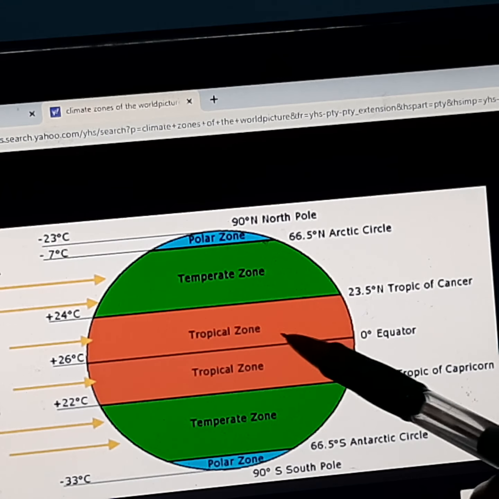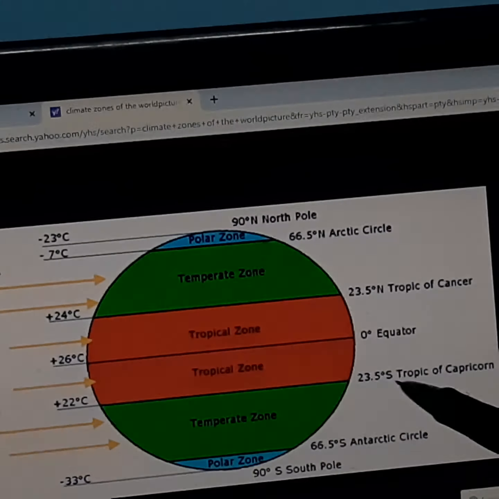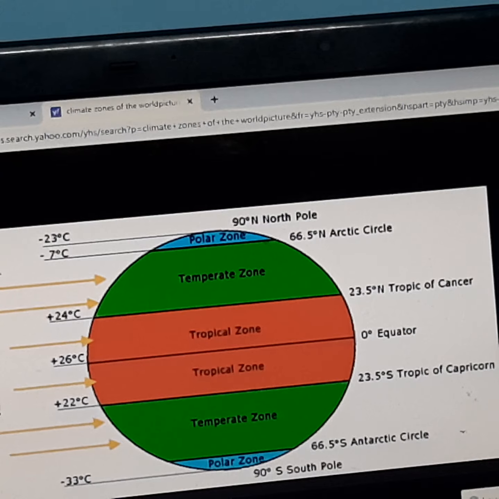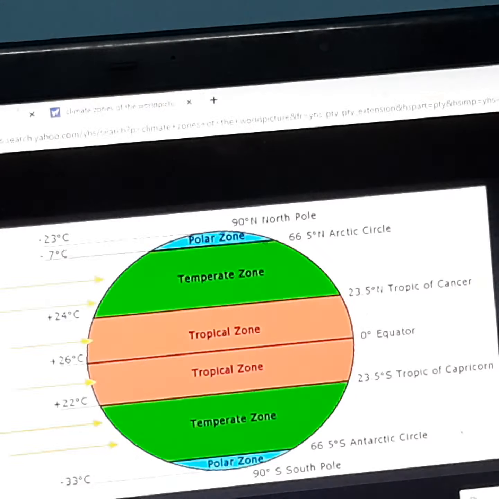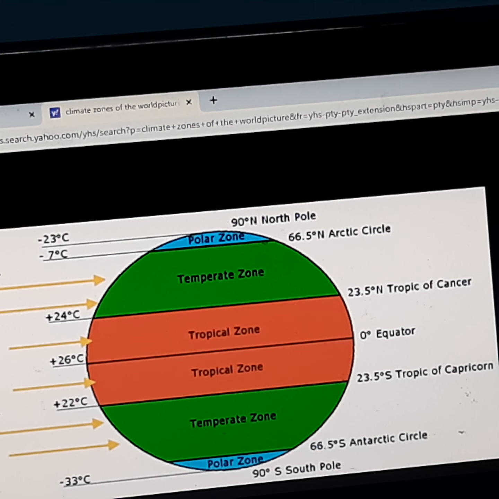Tropical zone lies between 23.5 degree north latitude, that is Tropic of Cancer, and 23.5 degree south latitude, that is Tropic of Capricorn. This region is the hottest region. The sun's rays are vertically overhead during a part of the year. That is, sun is directly overhead during a part of the year. It comes once a year on Tropic of Cancer and once a year on Tropic of Capricorn.